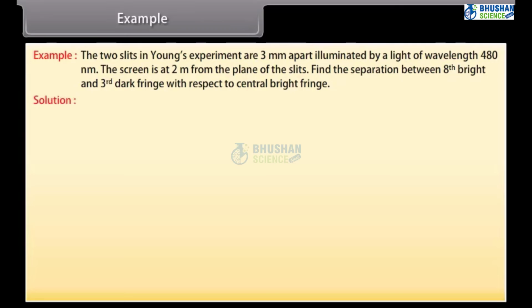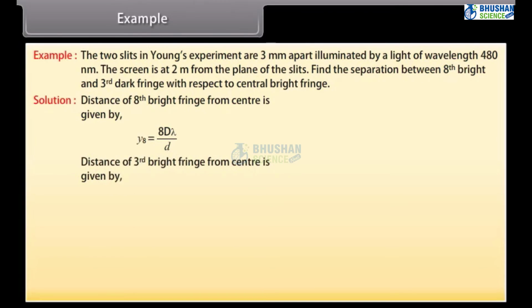Let's see the solution. The distance of the 8th bright fringe from the center is given by 8 capital D lambda upon small d. The distance of the 3rd dark fringe from the center is given by 5 capital D lambda upon 2 small d. We have y is equal to y8 minus y3.